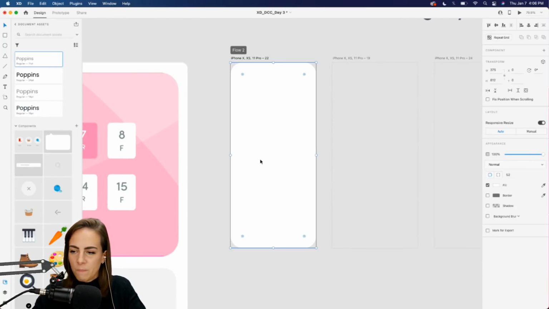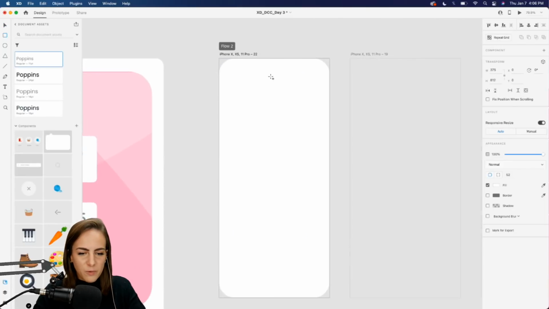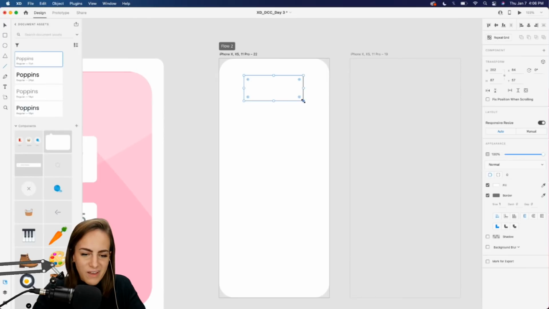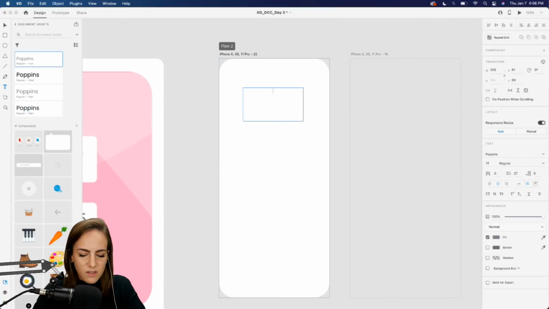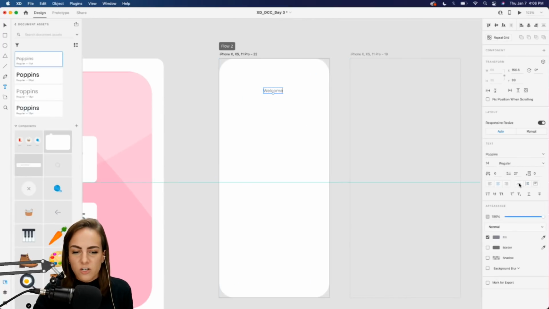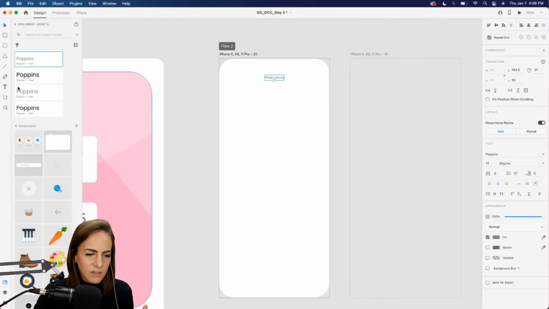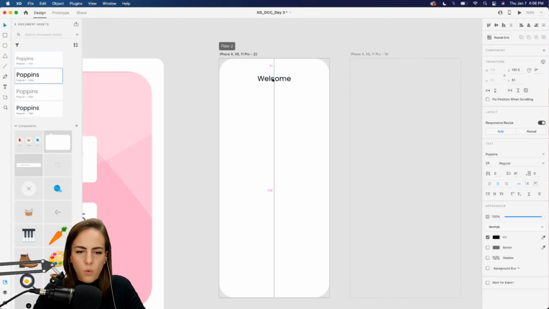Welcome, welcome. Okay, so on that tone, I'm going to add a welcome message up here. There we go. So we need to just tell the users what this page is actually for. Since this might be right after onboarding or just a splash screen, give them an actual description of what they're supposed to be doing with this app. This is an important page because it might be the second or third screen that the user has actually seen. So you want to be very explicit on those sort of pages.